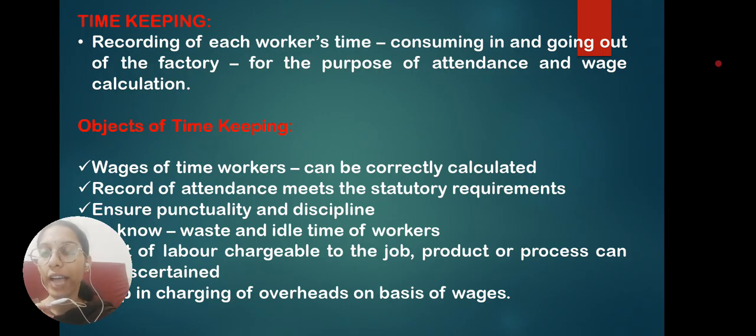Next one is to calculate labor chargeable. Whenever we are going to charge or provide wages for the employee, it is based on the timekeeping. What is the entry time and exit time of the employee? On that basis only time wages is paid to the employees. And the last point is charging overheads. Overheads is nothing but general expenses made for the workers for producing goods and services, that is also chargeable on the basis of this timekeeping.